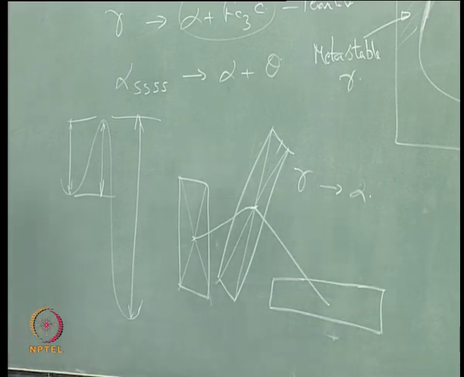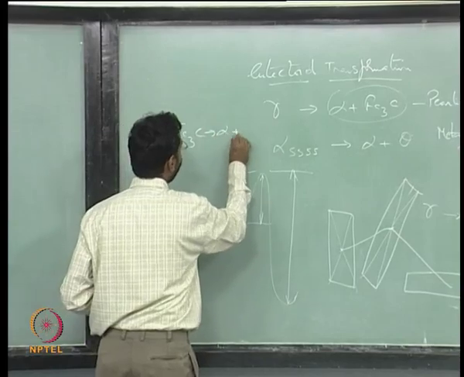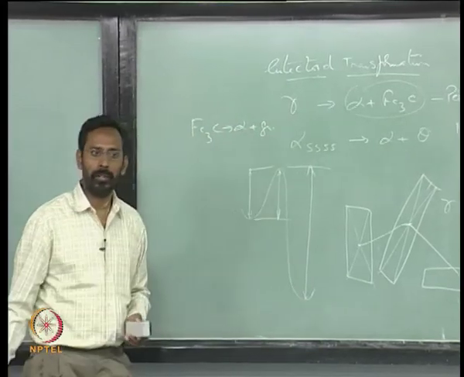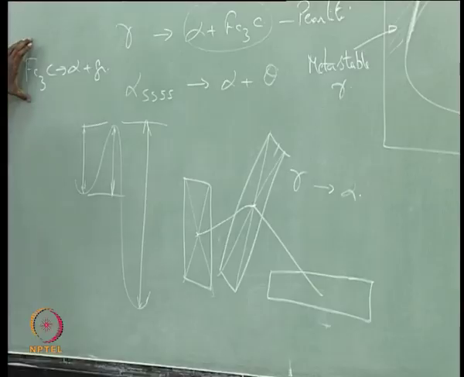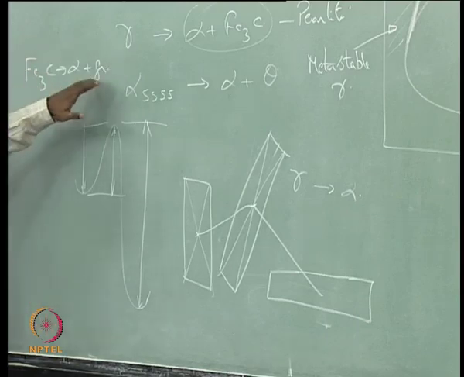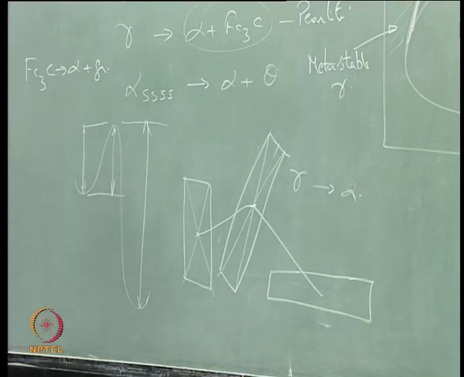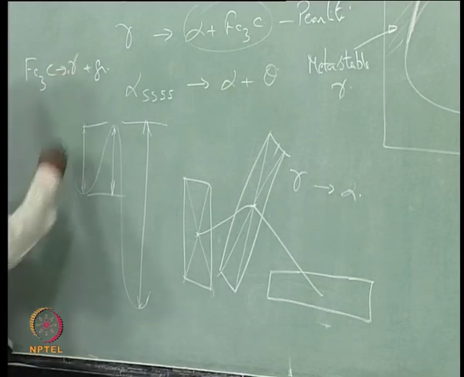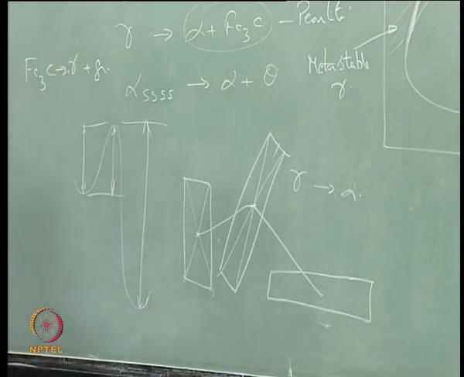We talk about it when you take Fe3C becoming alpha plus graphite. This is what we talk about. So you need to provide sufficient activation barrier for this Fe3C to split into the alpha plus graphite or gamma plus graphite. What does it depend on? Whether you get alpha plus graphite or gamma plus graphite?